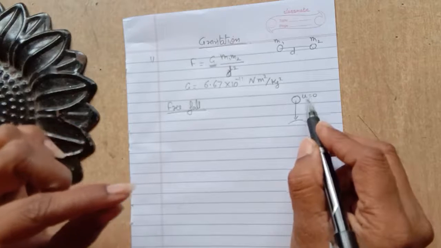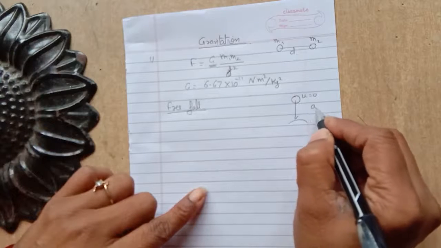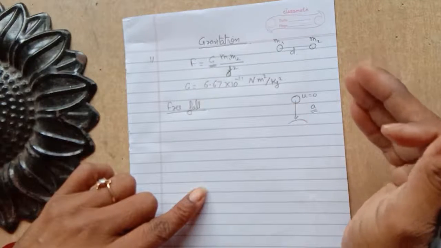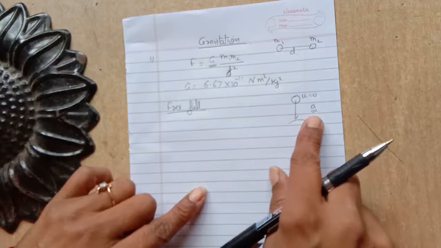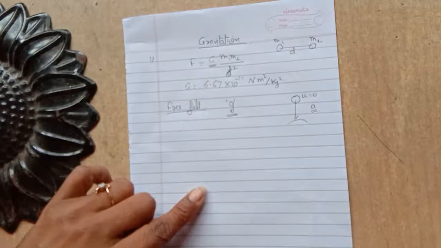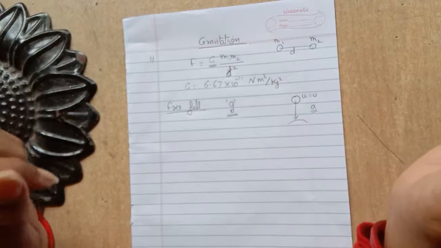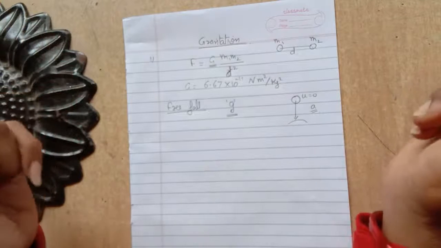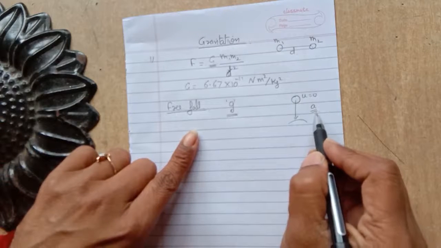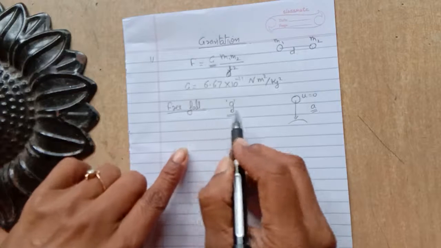So if velocity changes, if its velocity increases, we can say it has some acceleration. So if we drop a body from a height, it produces an acceleration, and this acceleration is represented by the acceleration due to gravity, which we represent by the symbol g. Free fall means the object is free to fall under the gravity of the earth, under the force of attraction due to the earth. A freely falling body has some acceleration, which we represent by the symbol g, and we call it the acceleration due to gravity.